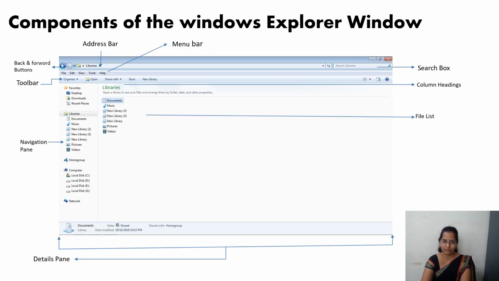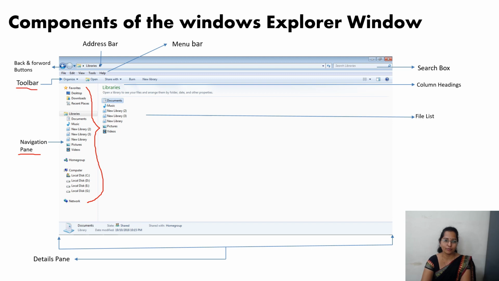After clicking on Windows Explorer, we can see this window here, and this Windows Explorer will be having many parts or components in it. We'll see one by one now. First, we'll see the navigation pane. What is navigation pane? As I said, in a computer we'll be having many types of files or folders in the form of pictures, videos, and all. Those all are sorted and made into separate folders like this in the navigation pane.